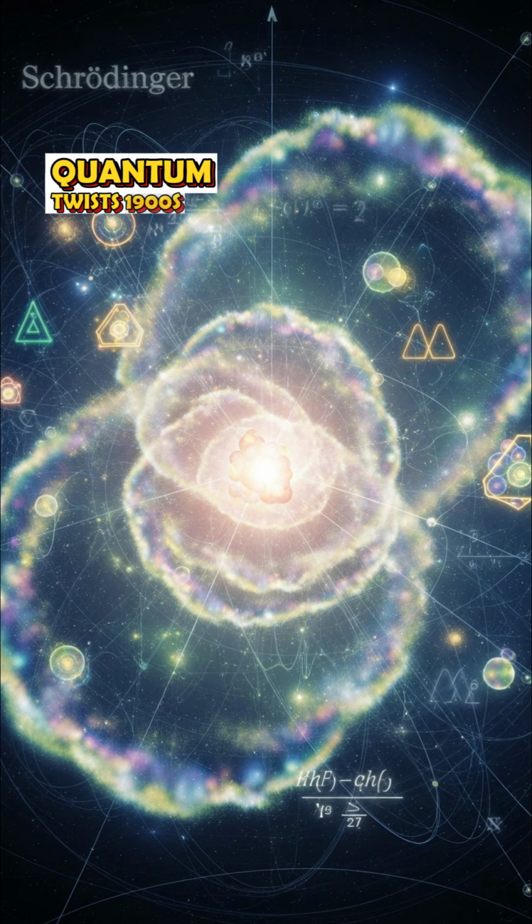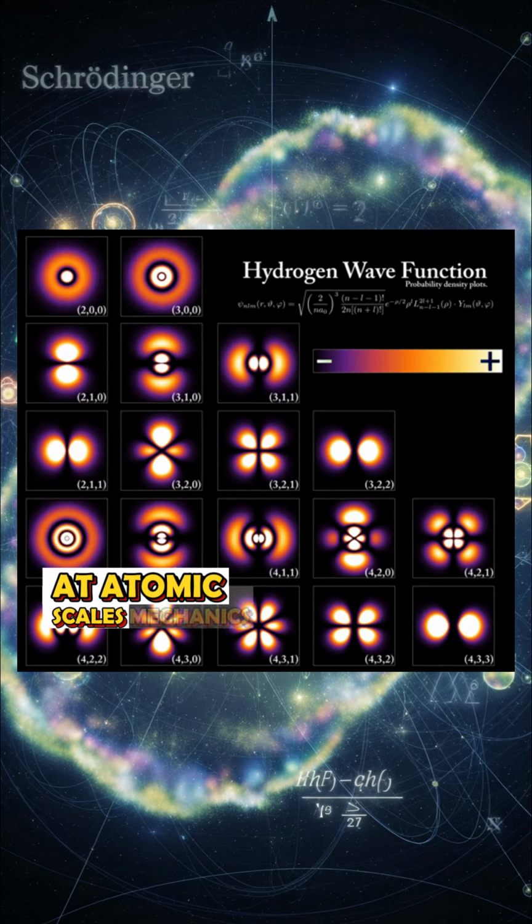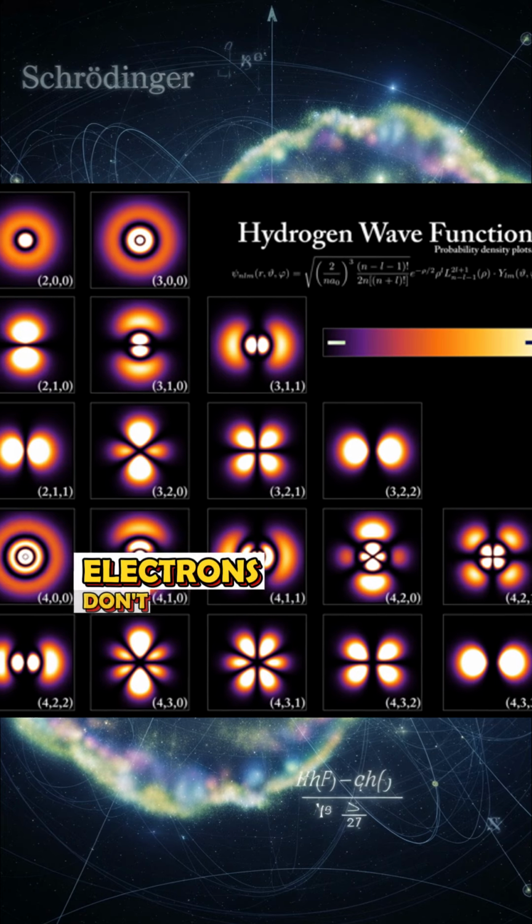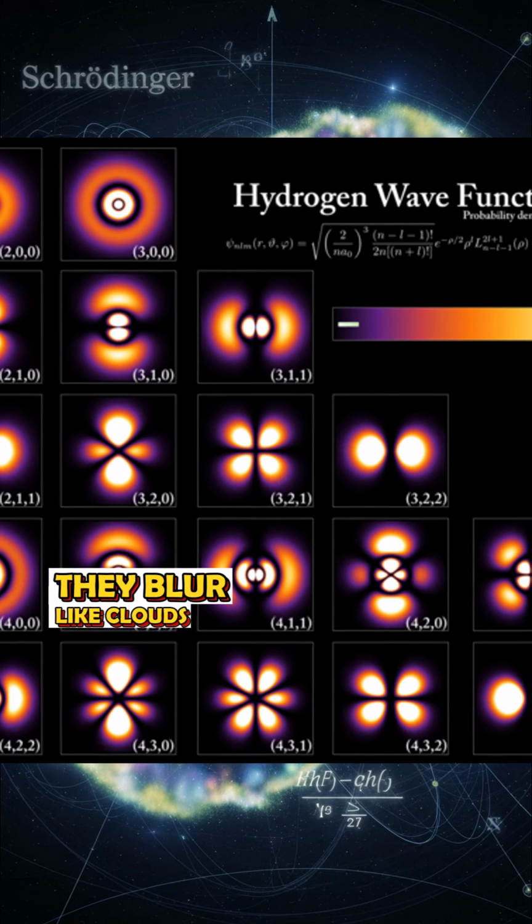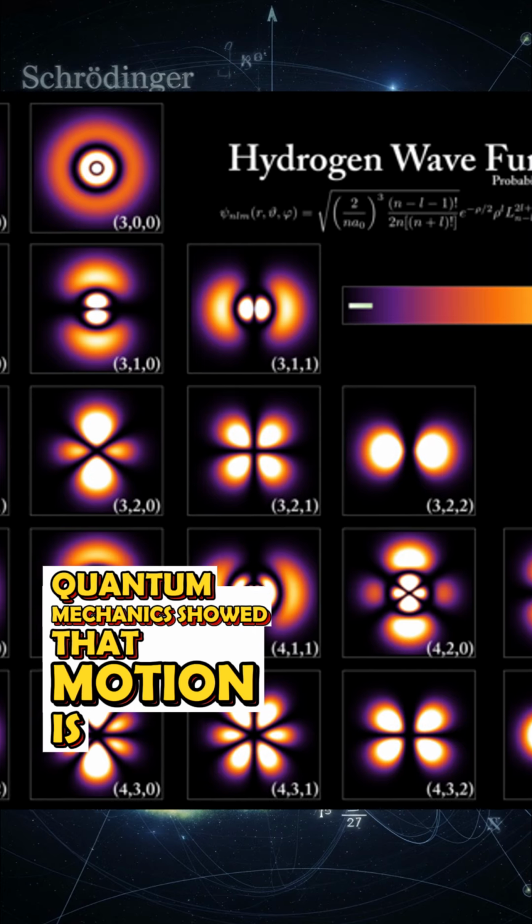Quantum twists, 1900s global. At atomic scales, mechanics became strange. Electrons don't orbit like planets, they blur like clouds. Quantum mechanics showed that motion is probability.